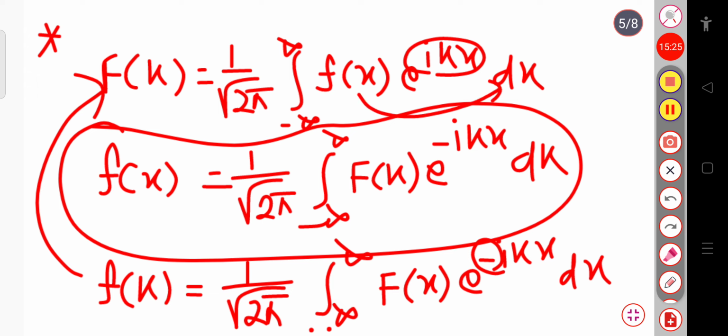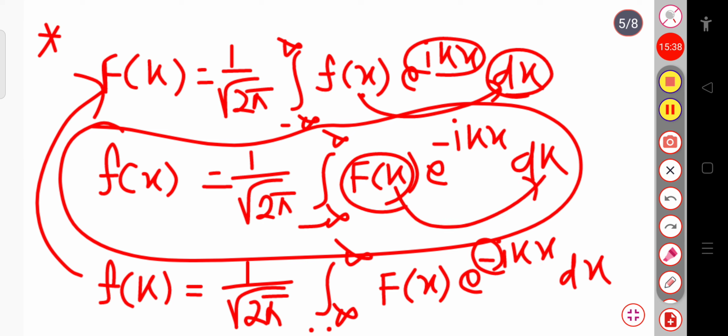If you consider the transform of this function with respect to x, then you have to integrate with respect to dx. And if you put f of k here, then you have to integrate with respect to dk only. Since k and x are dummy indices, I can write this as a function of x, so here I am writing dx.